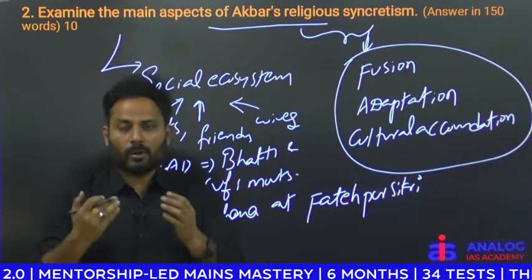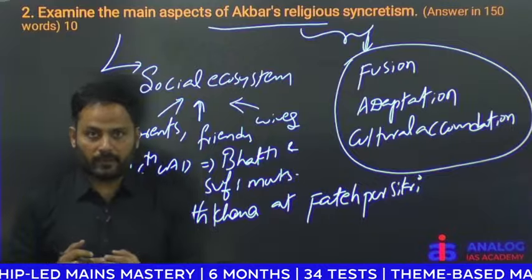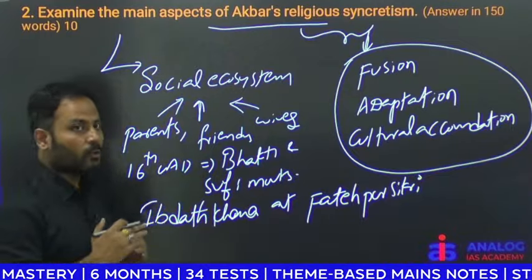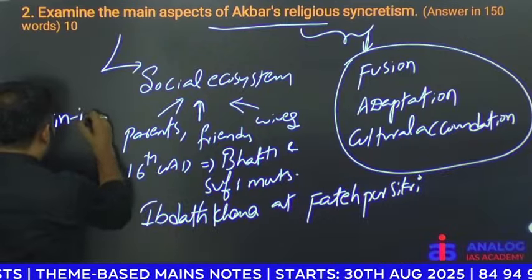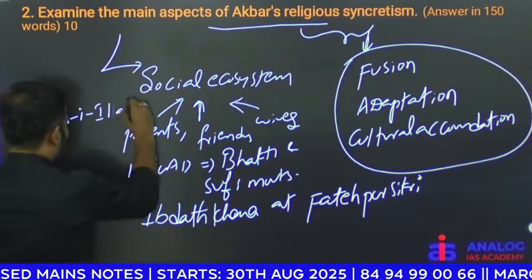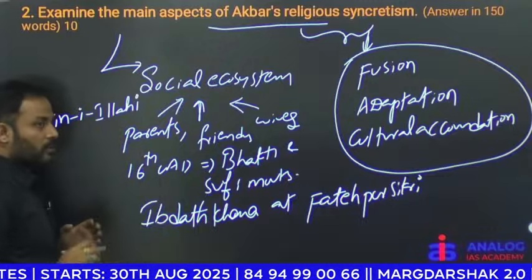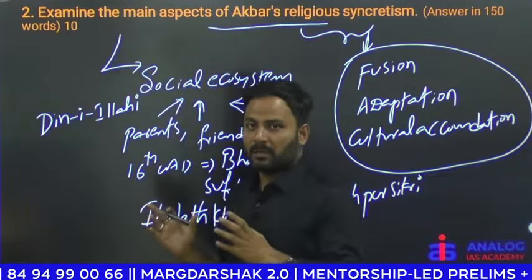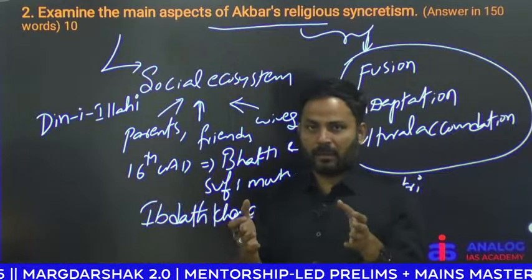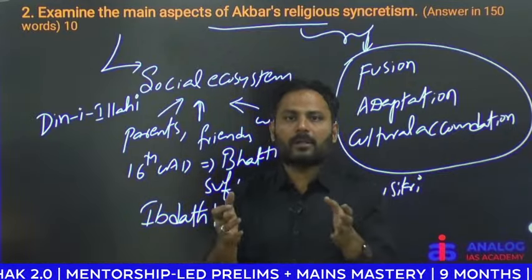Once he got the knowledge about all these philosophies, he created his own order called Din-i-Ilahi.